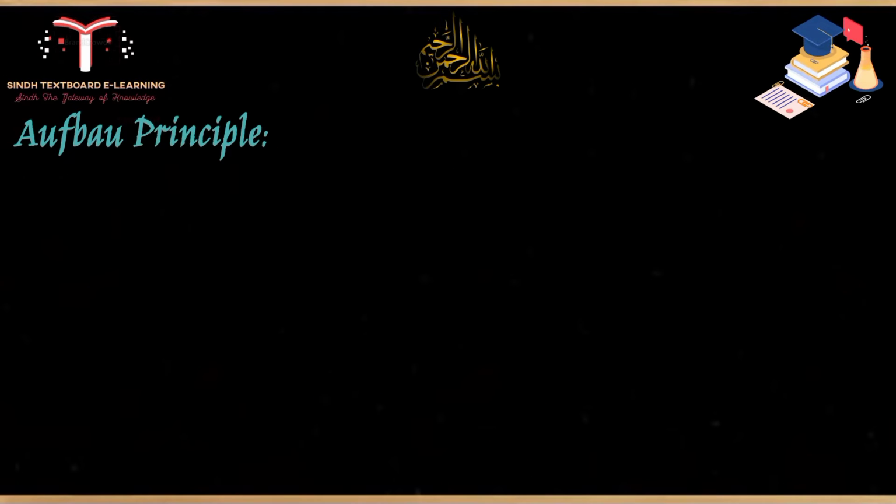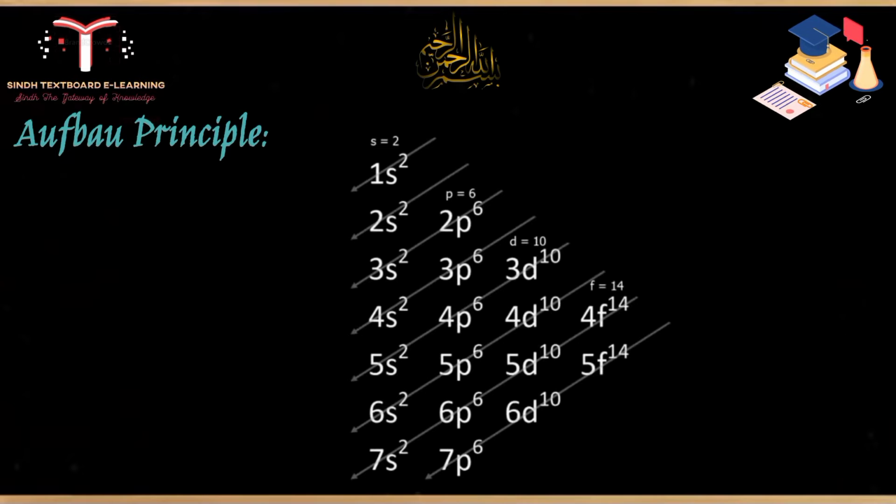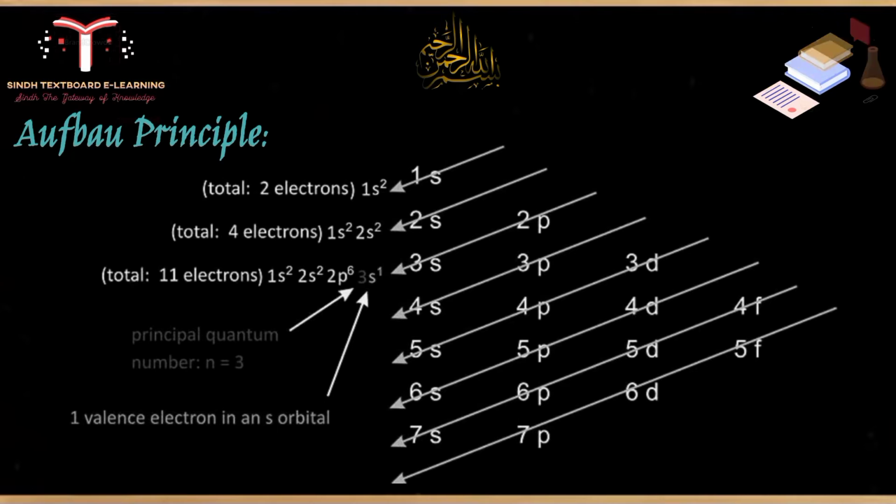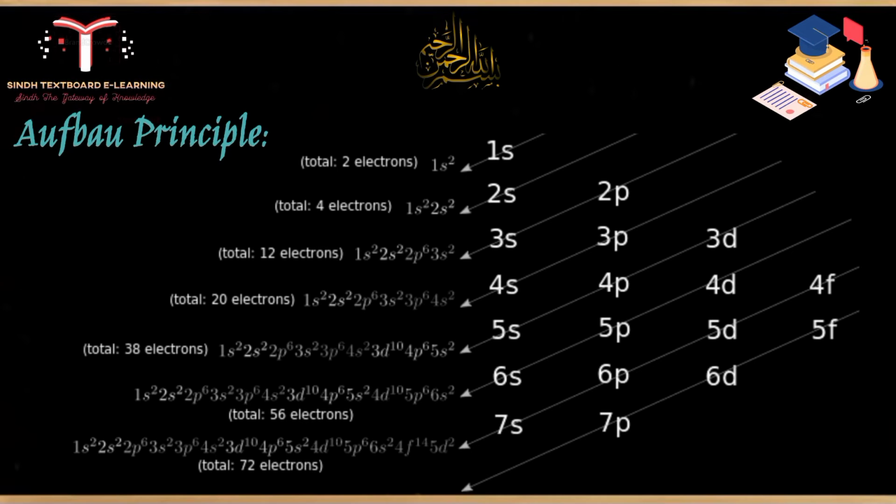Moving towards the Aufbau principle. This principle is the basis of electronic configuration, and it shows which subshell will be filled first. So this is the arrangement of how S, P, D, F are filled. S contains 2 elements, P contains 6, D contains 10, and F contains 14 elements. And here we have the arrangement of how many elements one group can contain. Here is the series showing how we can use the arrangement in order to get any element's electronic configuration.